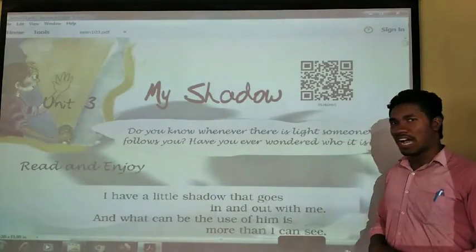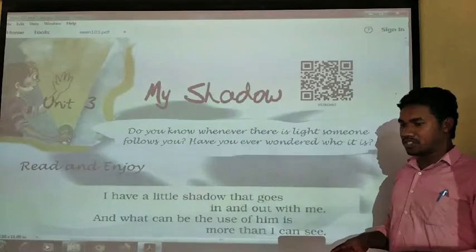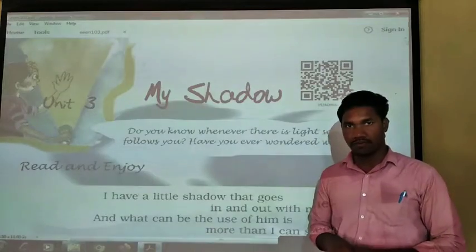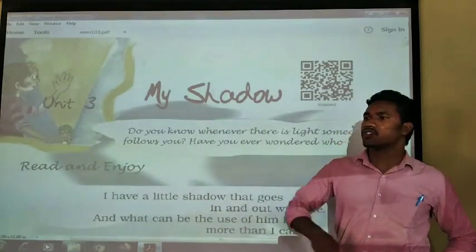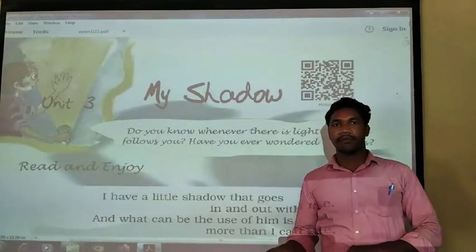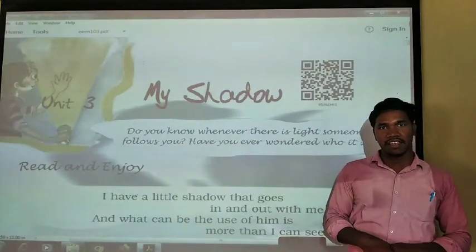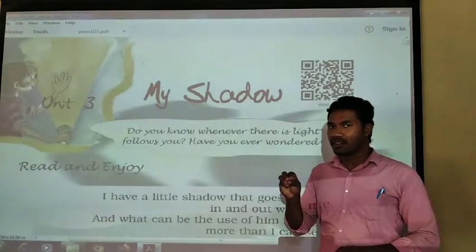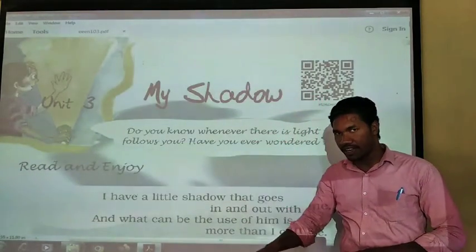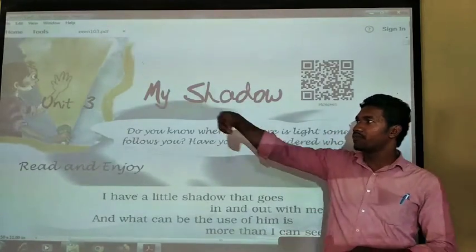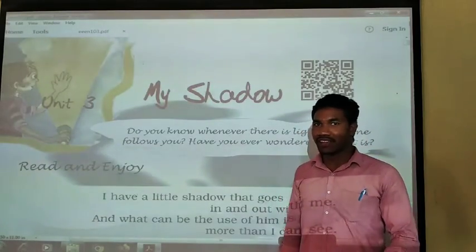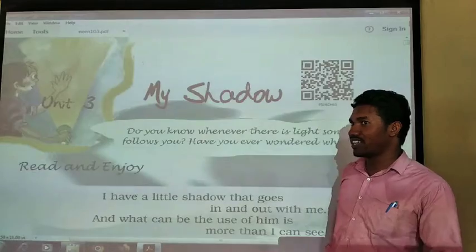Now let us see all about the shadow. You may have seen that in the afternoon the shadow is very little, just at our foot. In the morning we can see the shadow very long. बहुत बड़ा दिखता है. और शाम को भी बहुत बड़ा shadow हमको दिखाई देता है ना? क्यों? According to the light that falls. If the light is falling just over the head, then it will be very small. And if the light is falling from the side like this, then we can see a very big shadow.